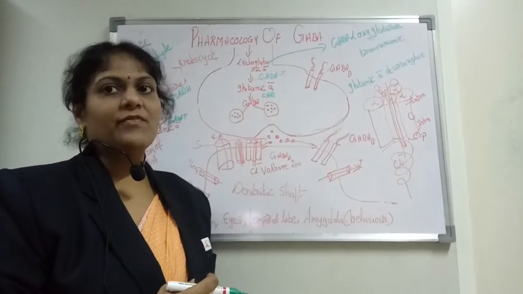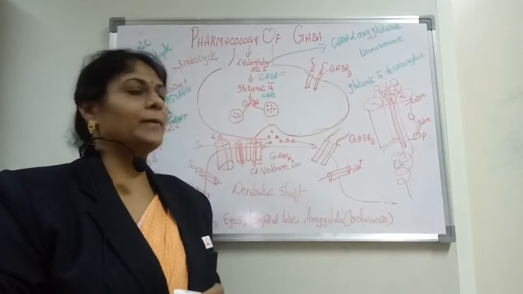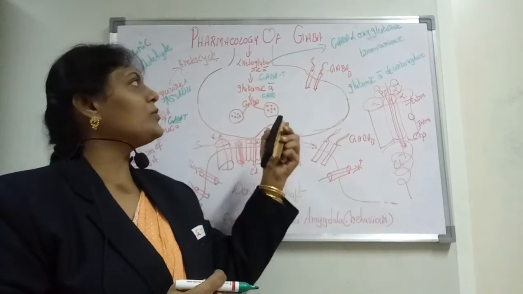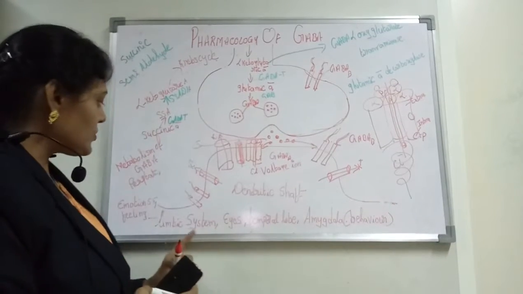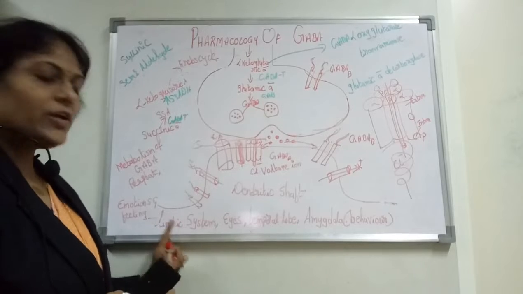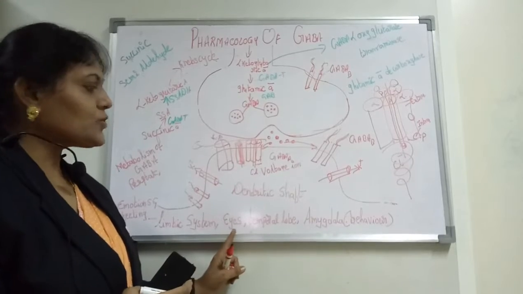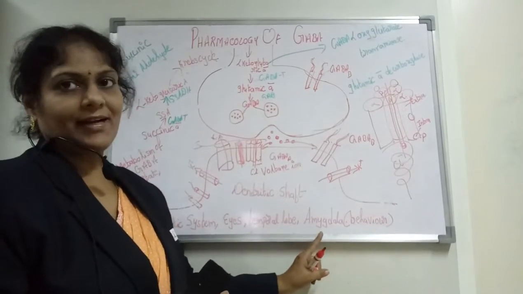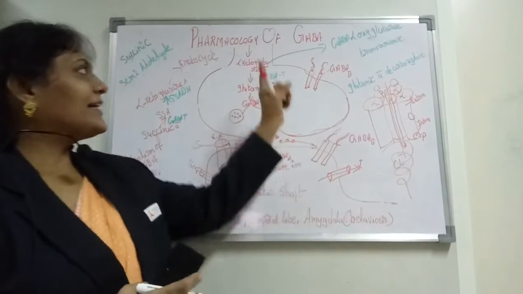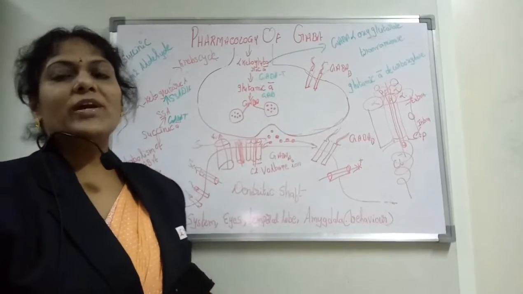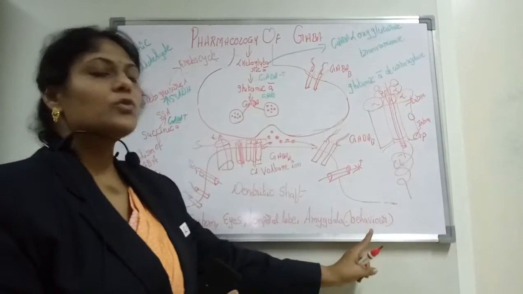And what is the function? As I said before, GABA is always an inhibitory neurotransmitter, and today we will see what GABA is. GABA is called gamma aminobutyric acid, which is synthesized in different parts of the brain. One is the limbic system, which controls your emotions and feelings, and it is also synthesized in the eyes, the temporal lobe and the amygdala, all three of which are related to behavior. So GABA is one neurotransmitter doing two main functions: controlling your emotions and feelings, and controlling your behavior.